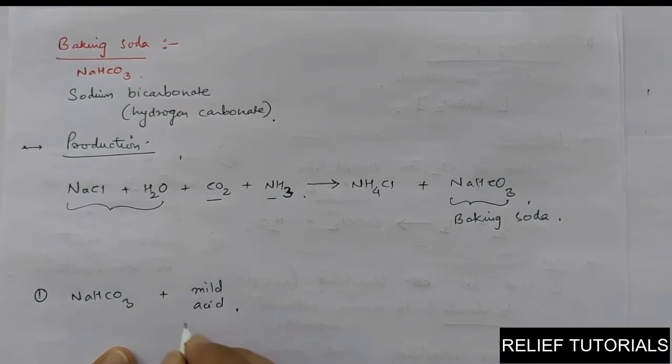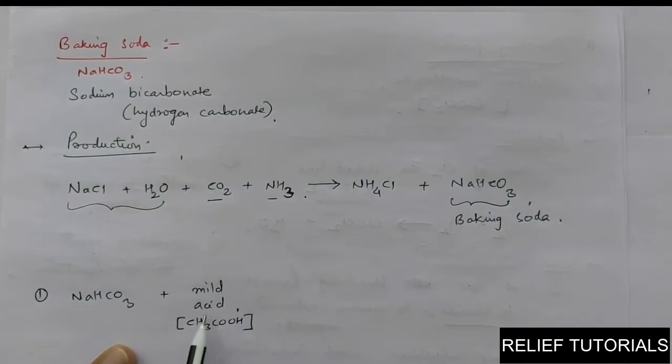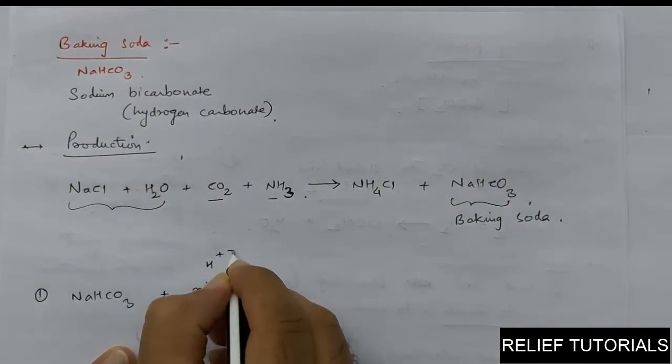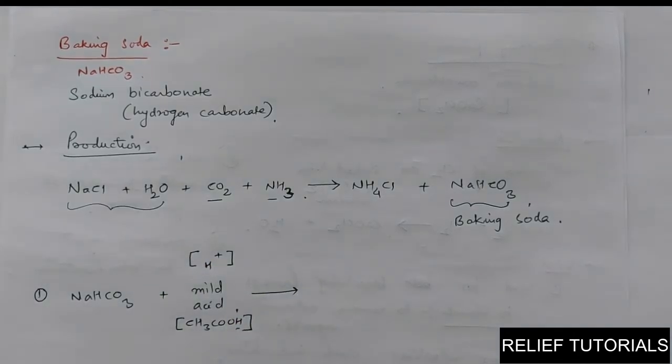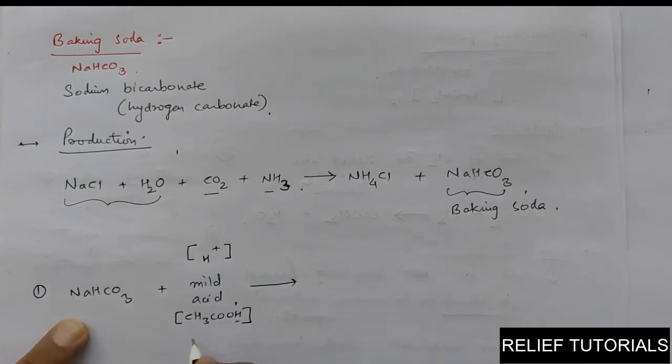For example, acetic acid CH3COOH, or formic acid HCOOH, contains H plus ions.